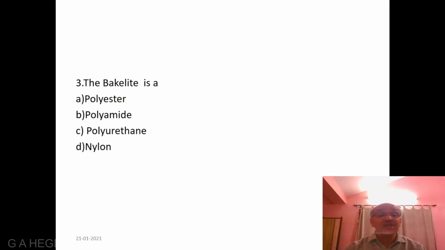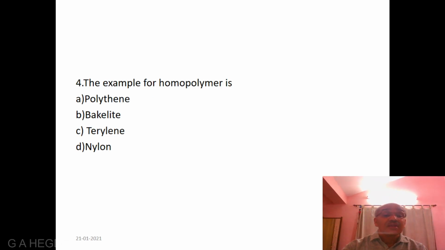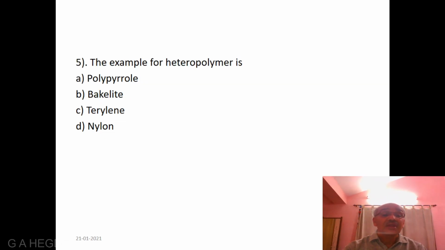The next one is, bakelite is a polyamide? The next is, the example for homopolymer is polythene. The next one is, the example for heteropolymer is polypyrrole.